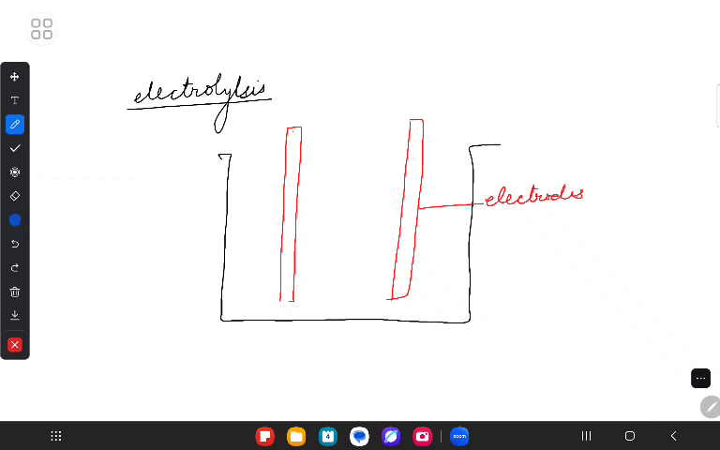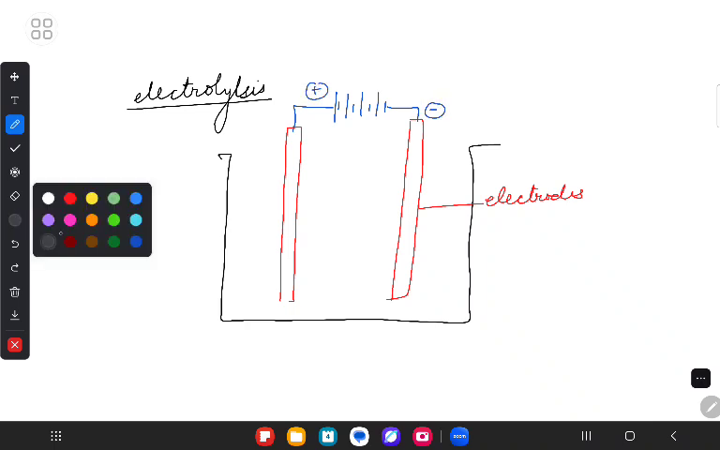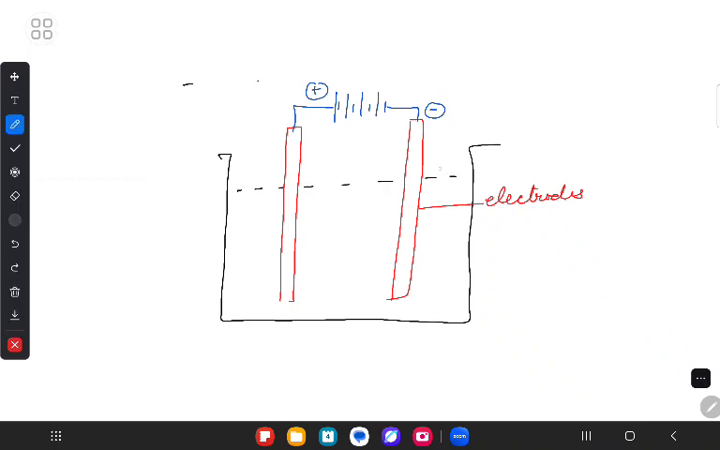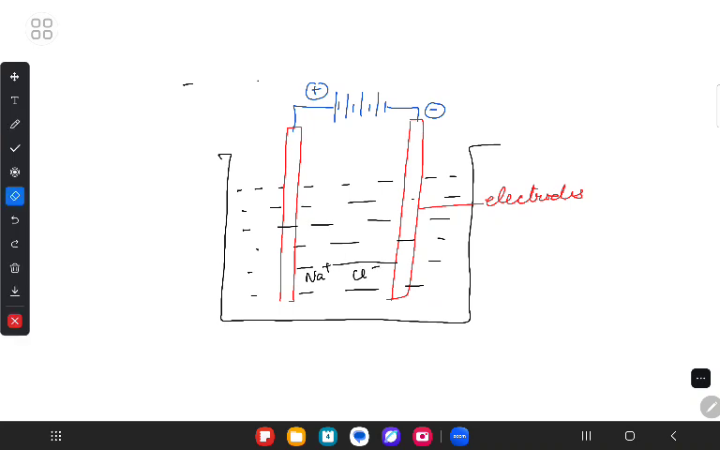And this is nothing but what? This is nothing but the battery. Yes or no? Yes, ma'am. This is my negative terminal and this is my positive terminal. So when we are dealing with the electrolysis part, we know that we have added some liquid here, and that liquid has to be some electrolyte. That means it is, let's say, Na plus and Cl negative. Are we understanding? Yes, ma'am.